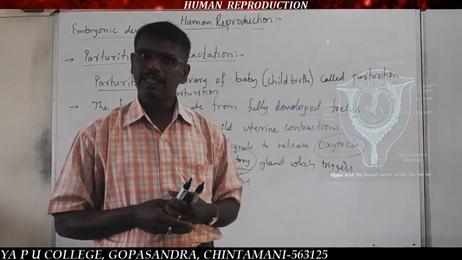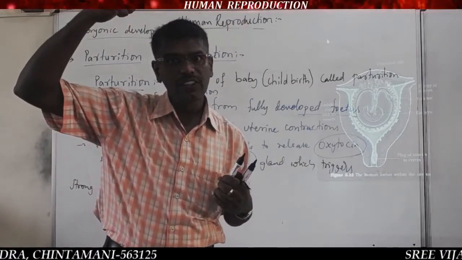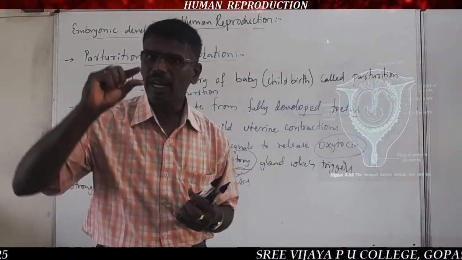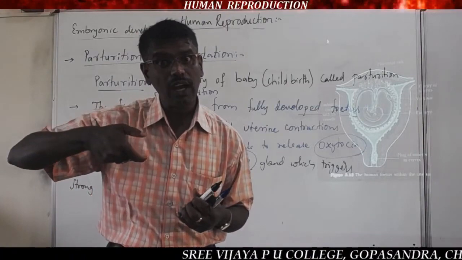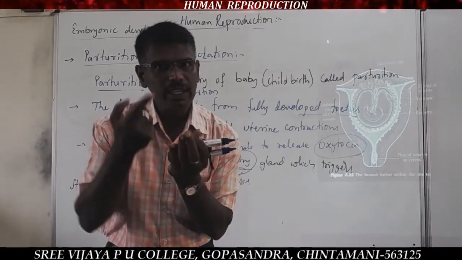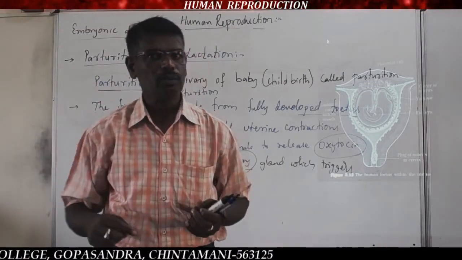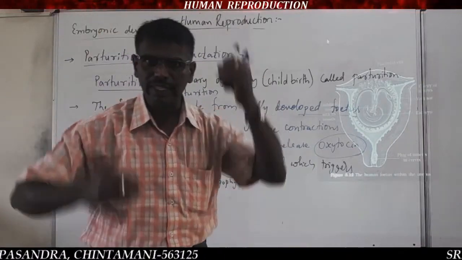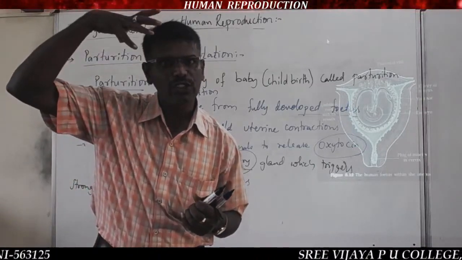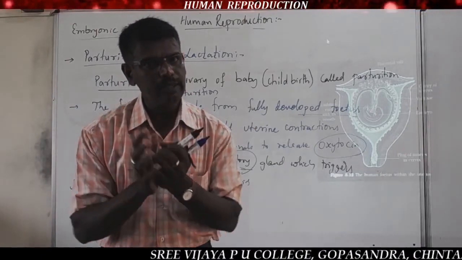Once the mild contractions occur, they send a signal to the pituitary gland through the nervous system to release oxytocin hormone. Once oxytocin is released, those oxytocin hormones act on the uterine muscles to contract. When the muscles contract a little, this signal again tells the pituitary gland to release more oxytocin hormone. So it continues like this, a complex process between the two. By releasing more oxytocin hormone from the pituitary gland, there are strong contractions of the uterine muscles.